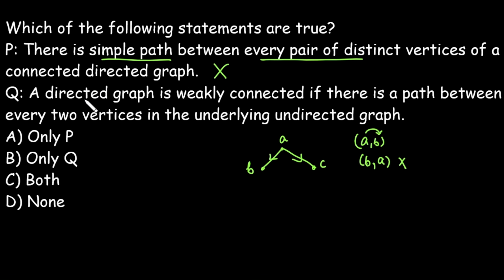What about the second one? Weakly connected: if there is a path between every pair of vertices in the underlying undirected graph. As it is the definition of weakly connected, that is the correct one. So only option Q is correct.